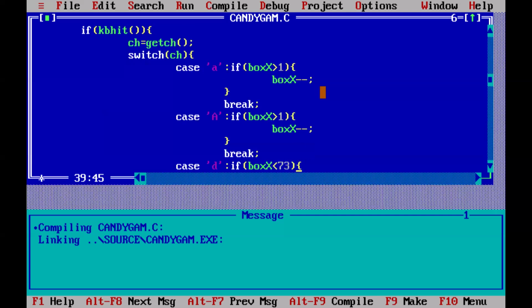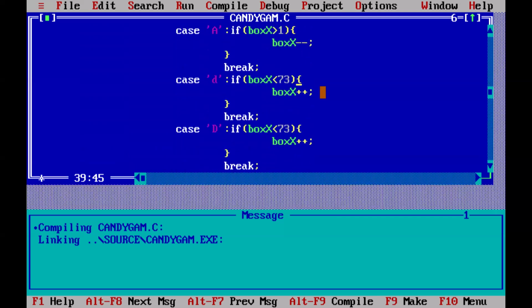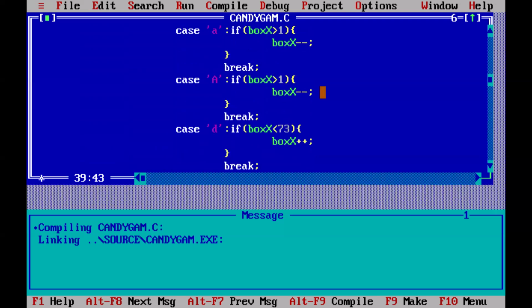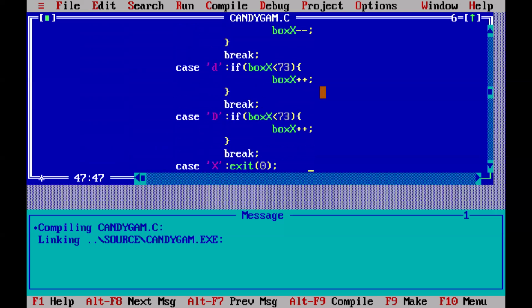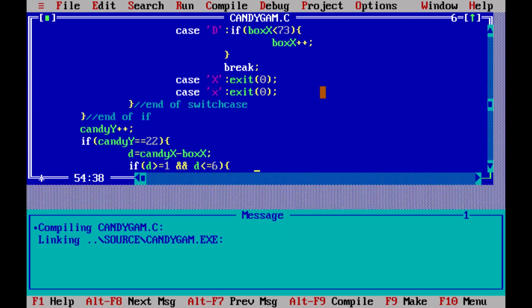Similarly for the capital A. And if the user hits D, then I've given box X is less than 73. Why 73? Because 80 minus 7, the base is 7, right? So it will stop there. It will not go beyond 80, right? So for that, I have given 73 and box X plus plus. So it will move to the right side. Similarly for capital D. And if the user wants to exit, then he or she will press the capital X or small x. So exit 0.